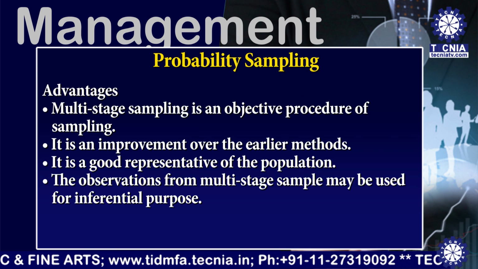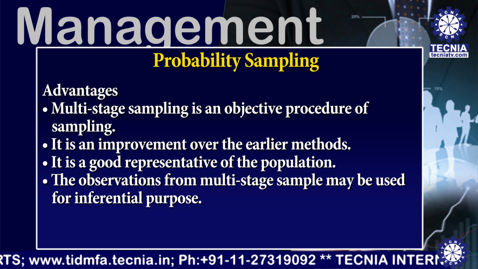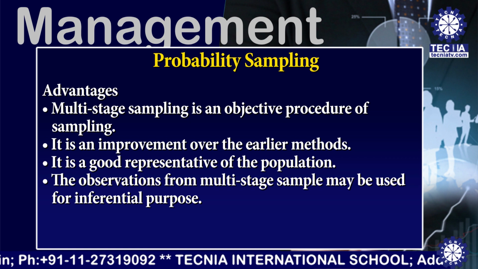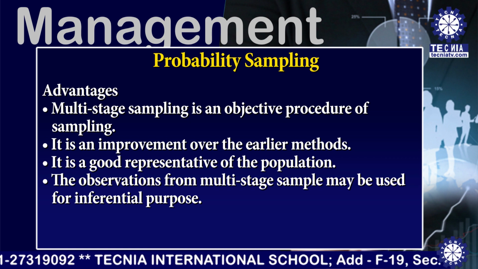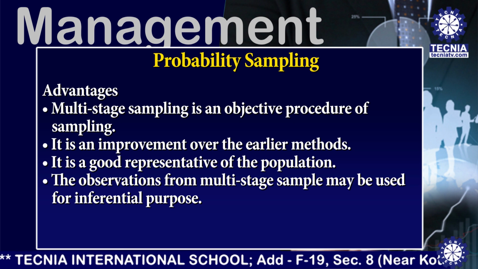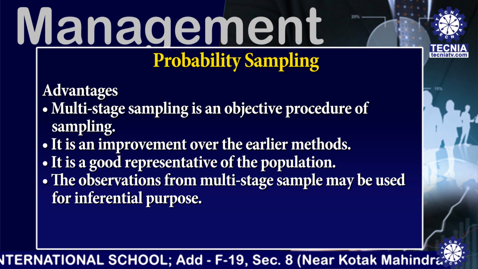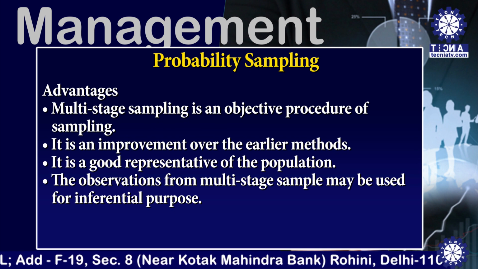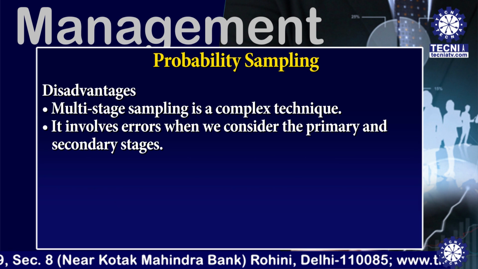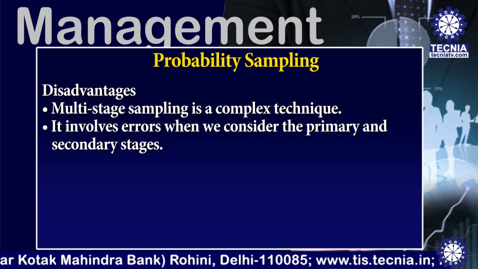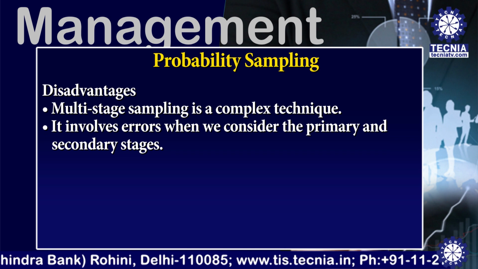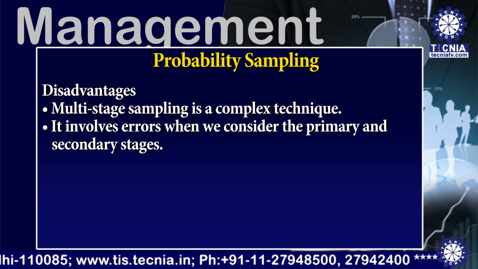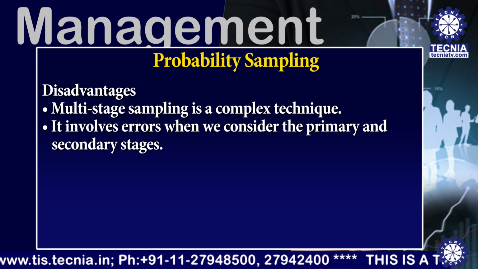There are certain advantages of this method. First one, multi-stage sampling is an objective procedure of sampling. Second one, it is an improvement over the earlier method. Third one, it is a good representative of the population. And the last one, the observations from multi-stage samples may be used for inferential purpose. The disadvantage of this method is that multi-stage sampling is a complex technique and it involves errors when we consider the primary and secondary stage.